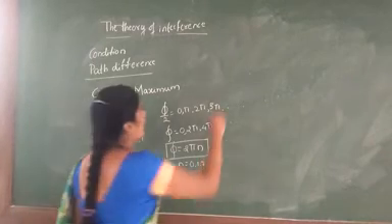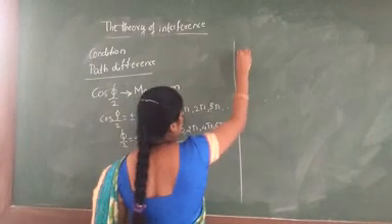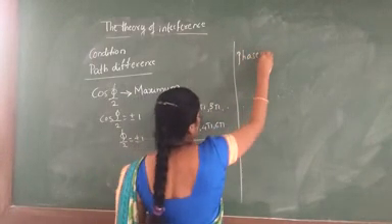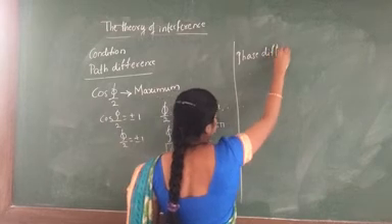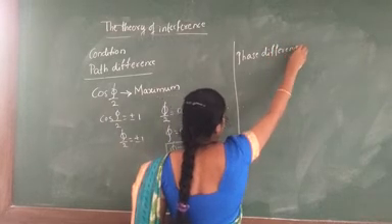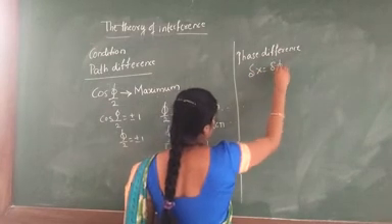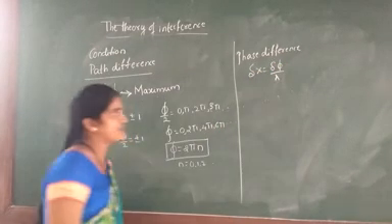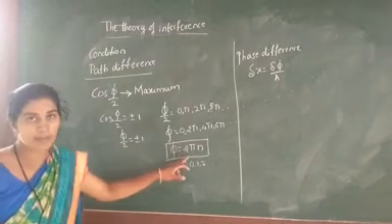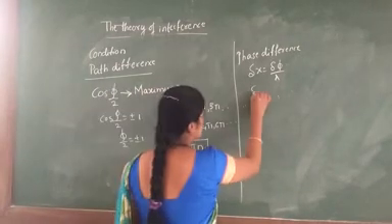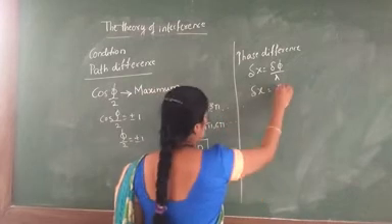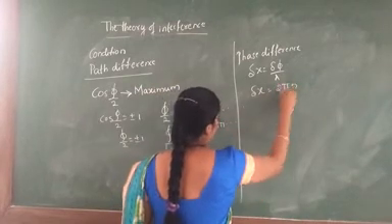In the same way we consider the phase difference. In the phase difference we consider the equation delta x is equal to delta psi by lambda. We know that psi is equal to 2 pi n. Therefore delta x is equal to 2 pi n divided by lambda.